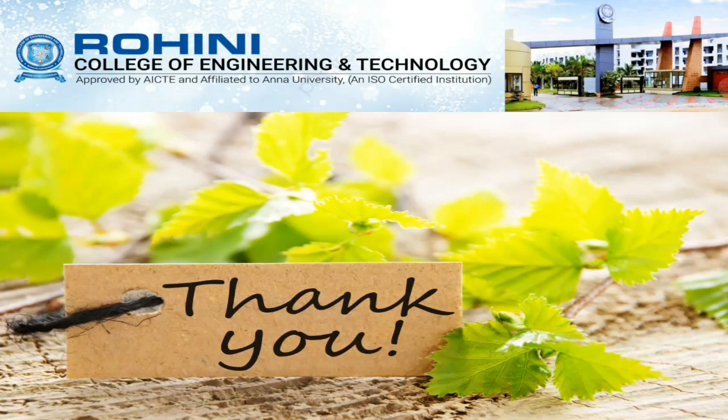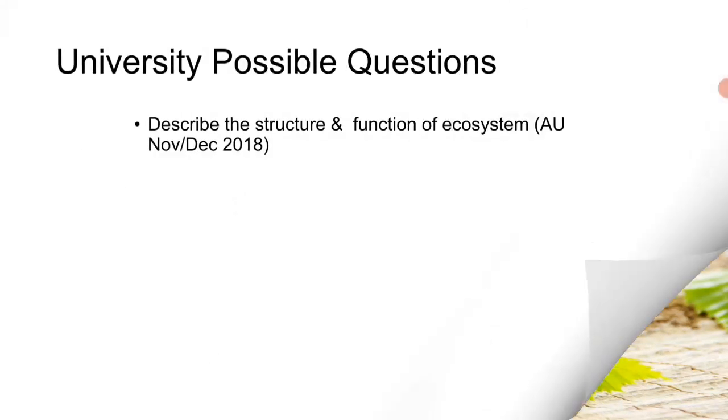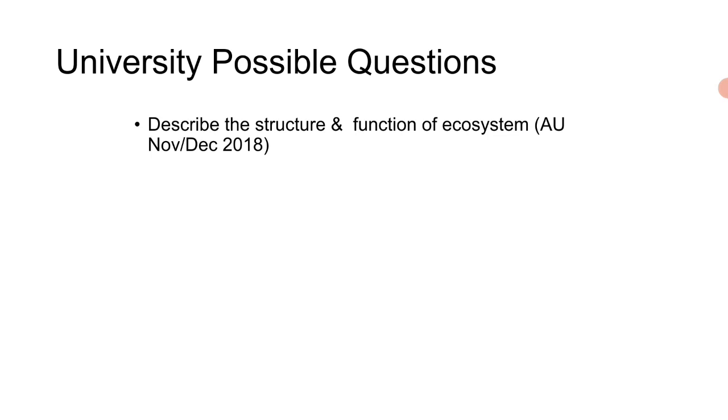So let us see the main functions of ecosystem. The functions of ecosystem are also classified into three types: primary function, secondary function and tertiary function. Primary function means the manufacture of starch. It depends upon the producer. Secondary function means it depends upon the consumer. Okay, the secondary function of ecosystem is distributing energy in the form of food to all the consumers. Tertiary function means it depends upon the decomposers.